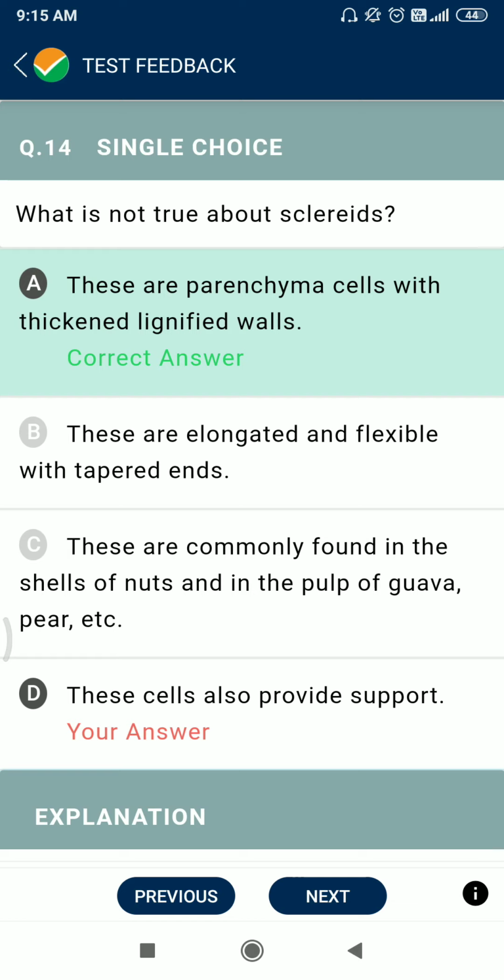Yes, it is right; it is given directly in NCERT, page number 87. And option C. These are commonly found in the shells of nuts and in the pulp of guava and pear. Yes. These cells also provide support. Yes. But option A should be the incorrect one.